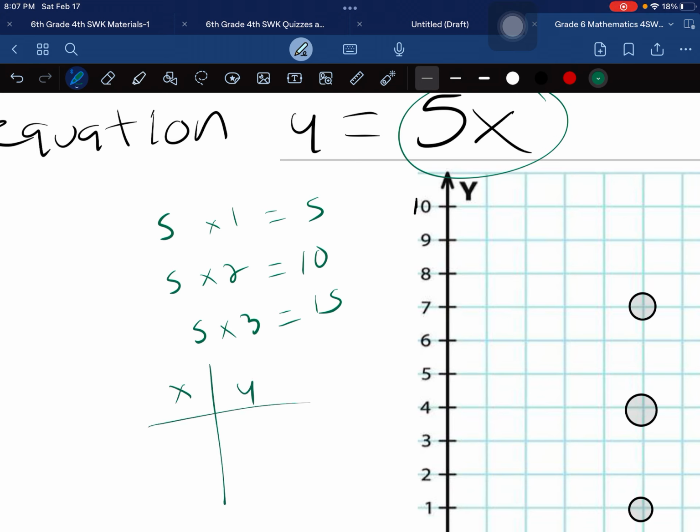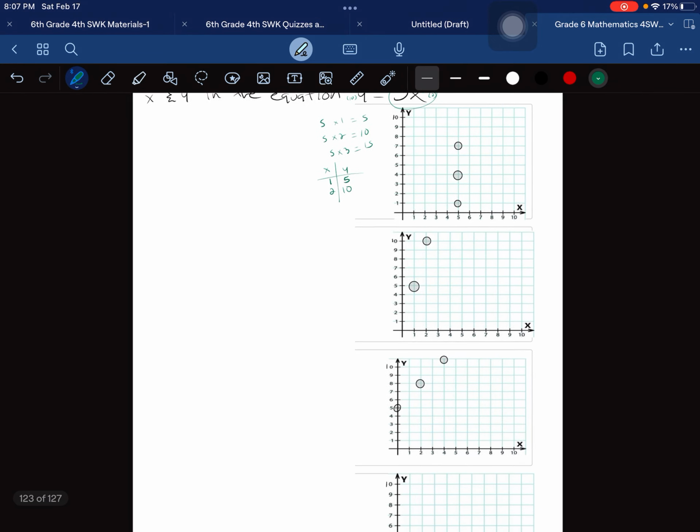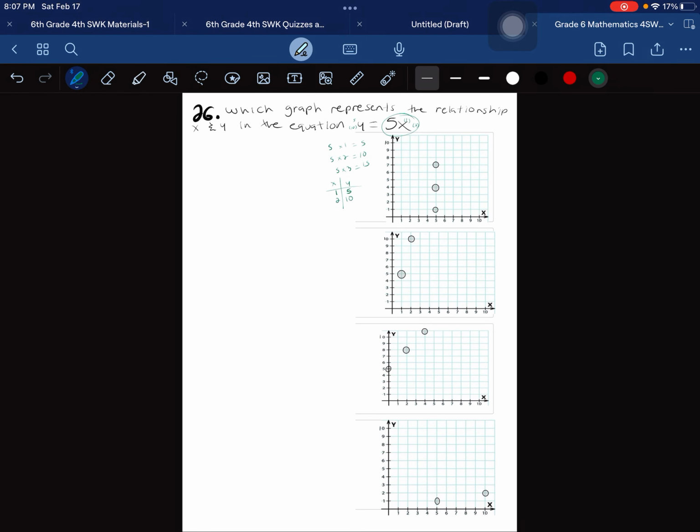Now, x, y: when x is 1, y is 5. So if you multiply 5 times 1, the answer is 5. If you multiply 5 times 2, the answer is 10. Now, which one is multiplying by 5, chicos? I'm pretty sure you can get that one on your own.